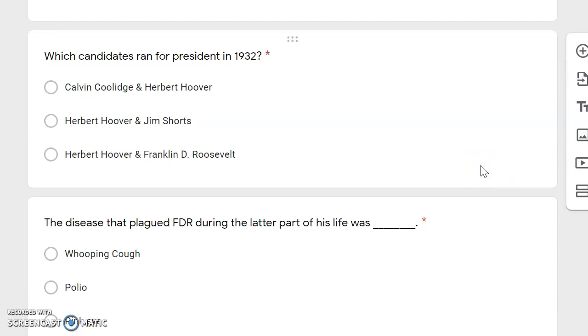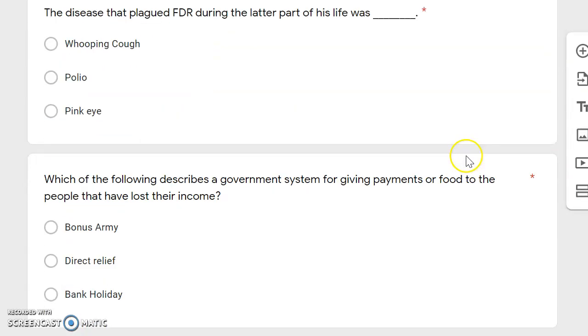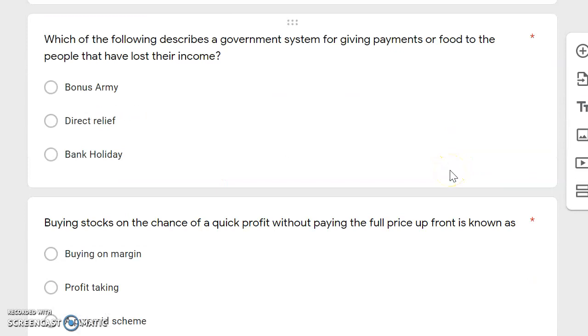Which candidates ran for president in 1932? Calvin Coolidge and Herbert Hoover. Herbert Hoover and Jim Shorts. Herbert Hoover and Franklin D. Roosevelt. The disease that plagued FDR during the latter part of his life was whooping cough, polio, or pink eye. Which of the following describes a government system for giving payments or food to the people that have lost their income? Bonus army, direct relief, or bank holiday?